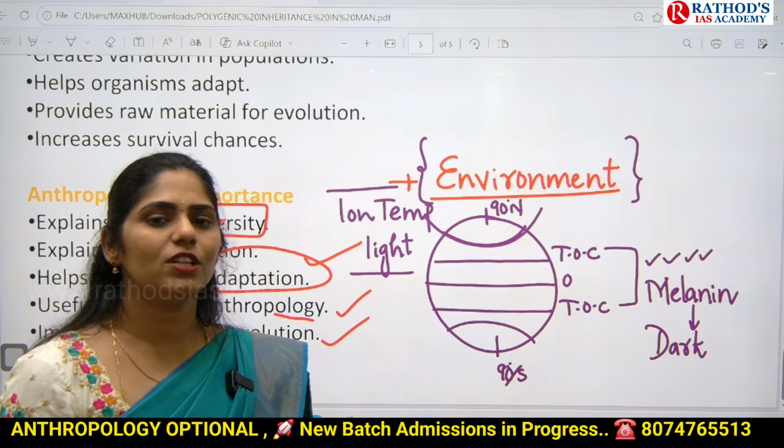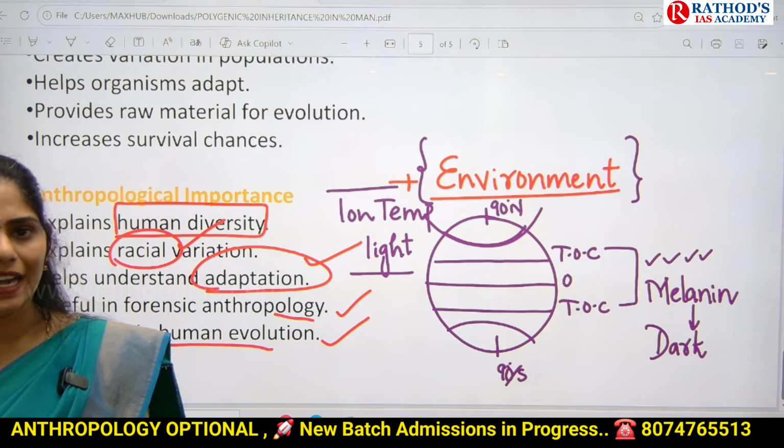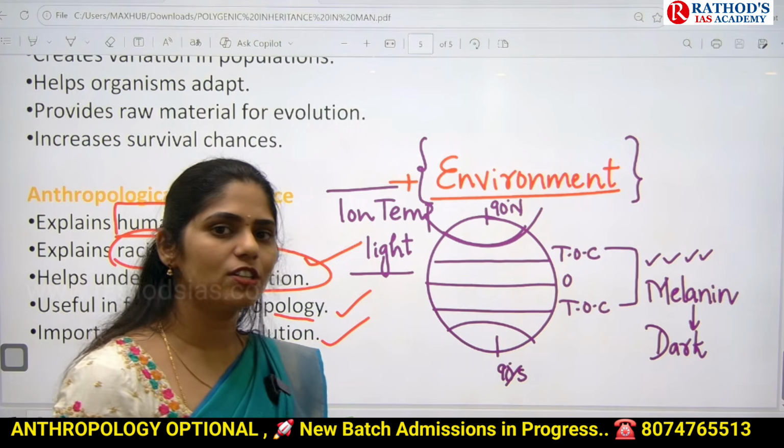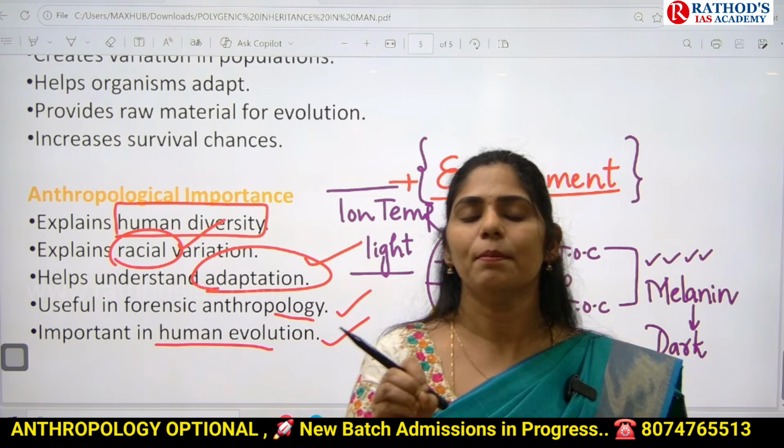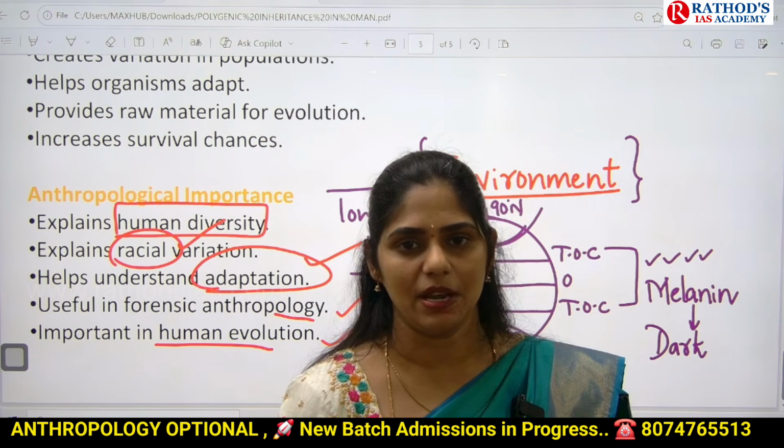Okay, so this is about this topic, polygenic inheritance in humans, and this is one of the interesting topics in anthropology from a biology point of view, which is part of the 9th chapter.